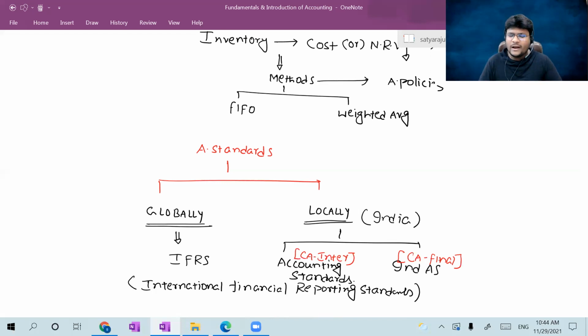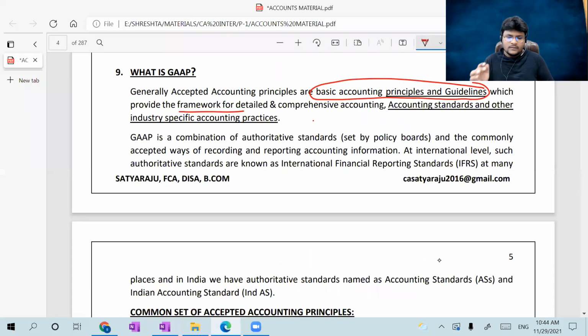Hope you have a small idea about accounting standards. Still a lot of discussion is there related to accounting standards. No worries, I'm going to discuss many other points in detail at the time of taking the chapter on accounting standards, guys.